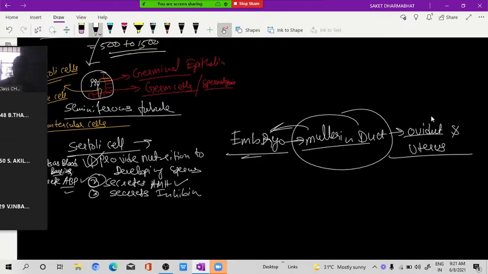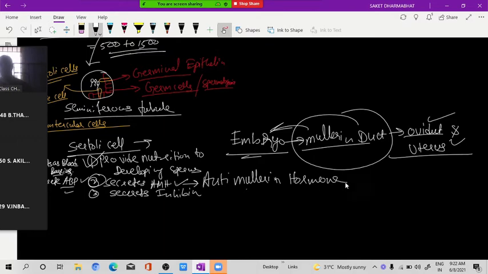But in the male, oviduct and uterus is present or absent? Tell me. Hello? Absent, na? Why? Because of what? This Sertoli cell secretes what? Anti-Mullerian hormone. So this anti-Mullerian hormone restricts the growth of oviduct and uterus from Mullerian duct. It prevents the growth of Mullerian duct in male. That's why in the male, oviduct and uterus are not formed. Clear or not? Okay, understood.